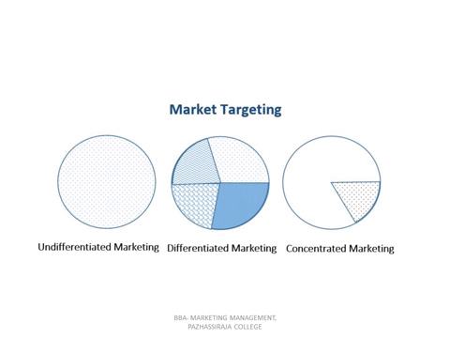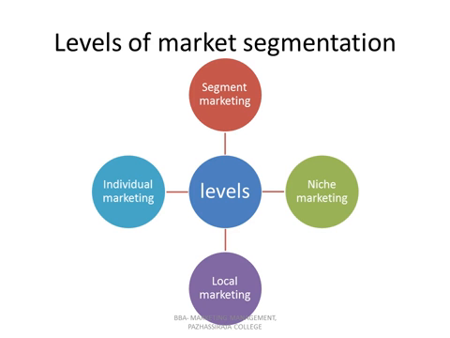Now we have learned about market segmentation strategies. In undifferentiated marketing, the company will not do the segmentation. In target marketing, the company will do the segmentation process and will identify the target market. In concentrated marketing, the company will concentrate on a particular segment. And in customized marketing, the company will consider each customer as a particular segment.